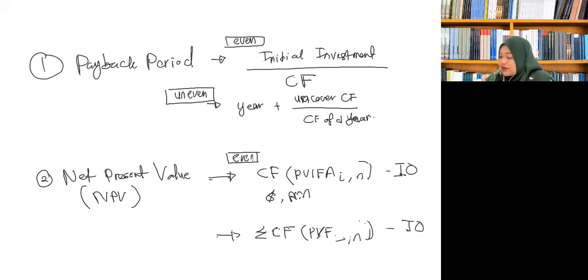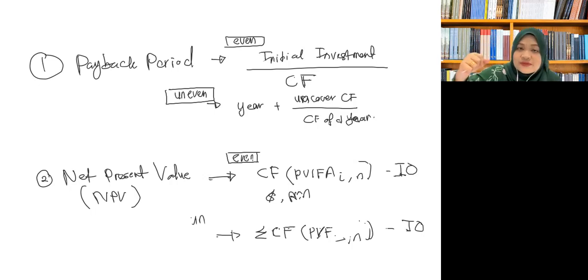So this is for uneven cash flow. Because the cash flow is different for each of the year, that's why we have to calculate one by one and then we will do summation for each of the calculation.